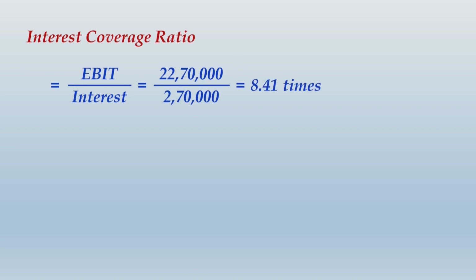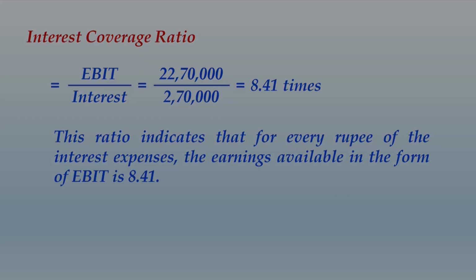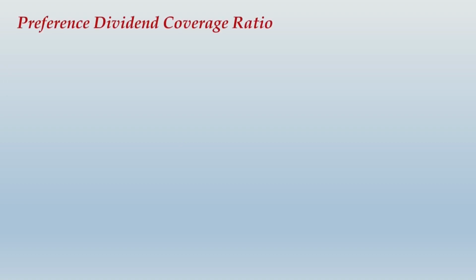In our case, EBIT was 22,70,000 and interest amount was only 2,70,000. So we have 8.41 times of interest coverage ratio. This ratio indicates that for every rupee of interest expense, the earnings available in the form of EBIT is rupees 8.41. Let us move ahead and talk about more coverage ratios, starting with preference dividend coverage ratio.